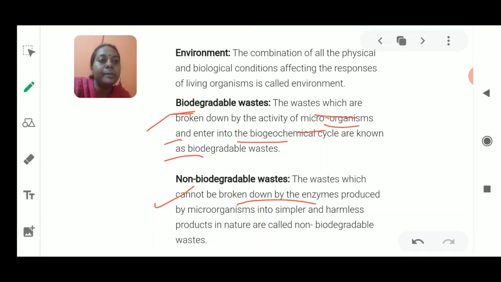And what about non biodegradable waste? Examples of non biodegradable waste could be glass and metals. All these are non biodegradable things which cannot be broken down by microorganisms.